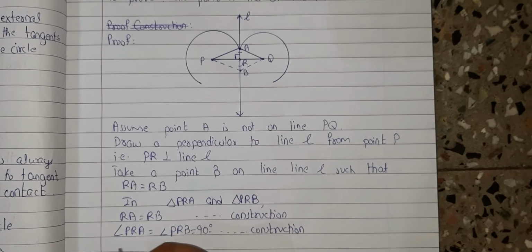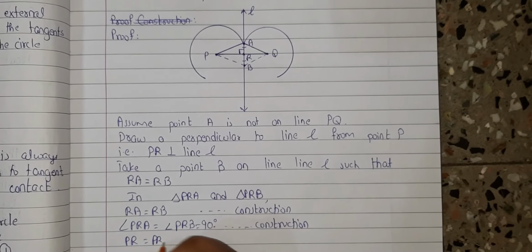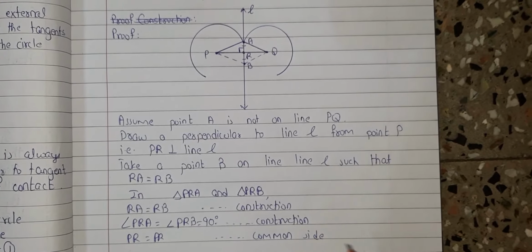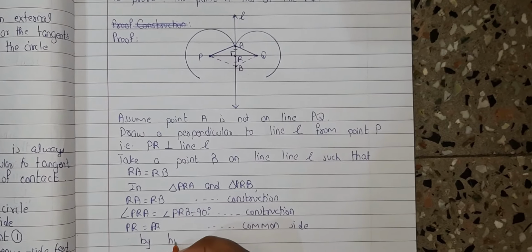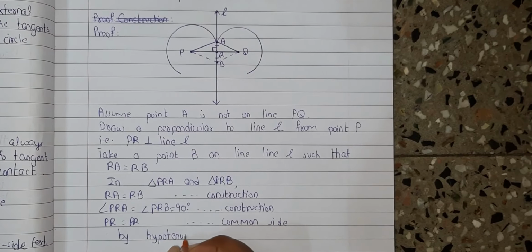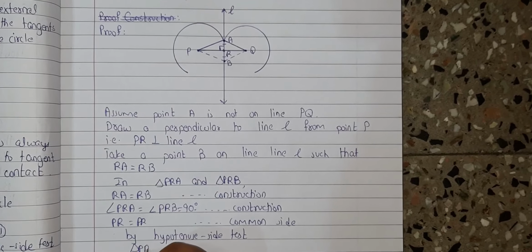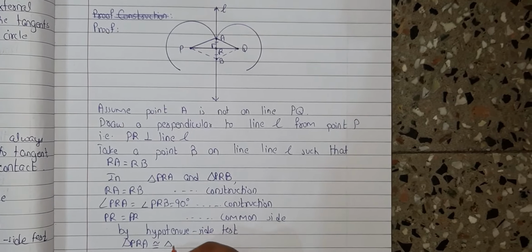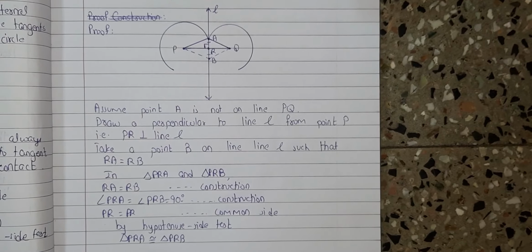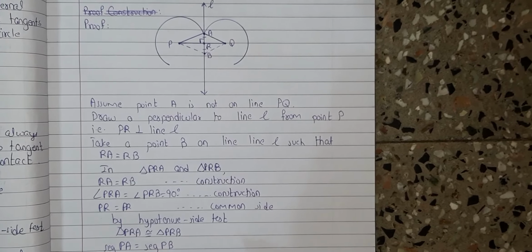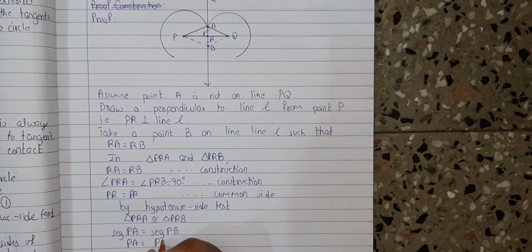And PR is equal to PR. This is the common side for both the triangles. So by hypotenuse side test, we have proved that triangle PRA is congruent to triangle PRB. Now you can see that since these two triangles are congruent, we can write their corresponding sides as equal. So we will get segment PA is equal to segment PB, that is PA is equal to PB.